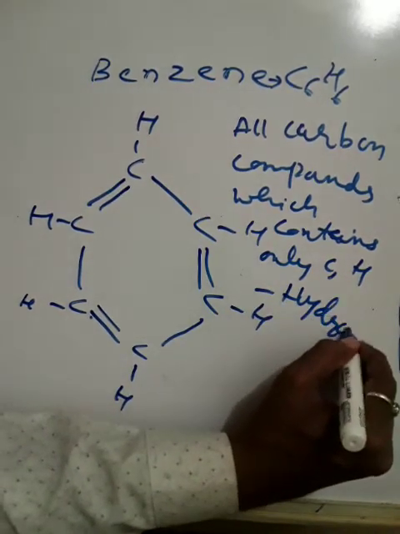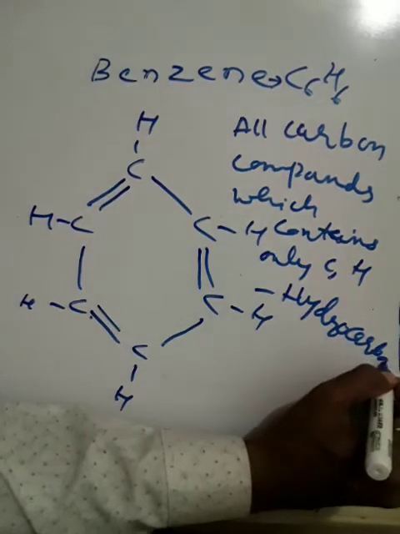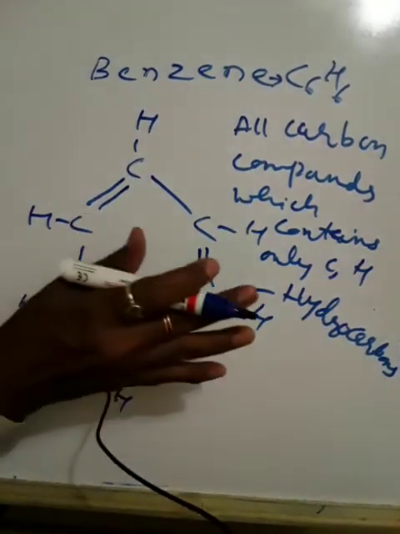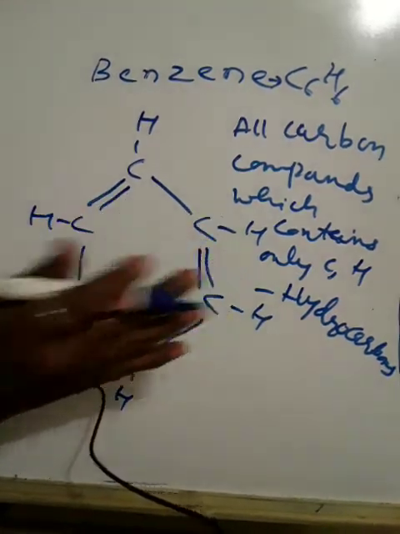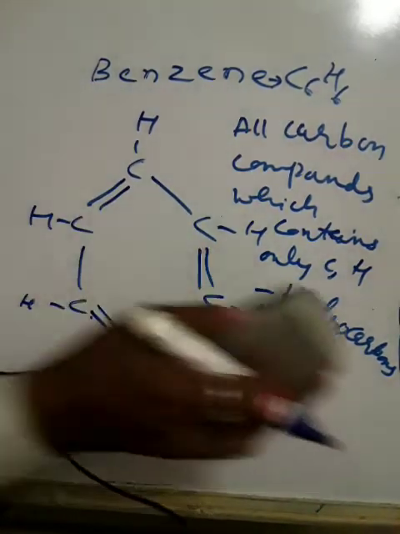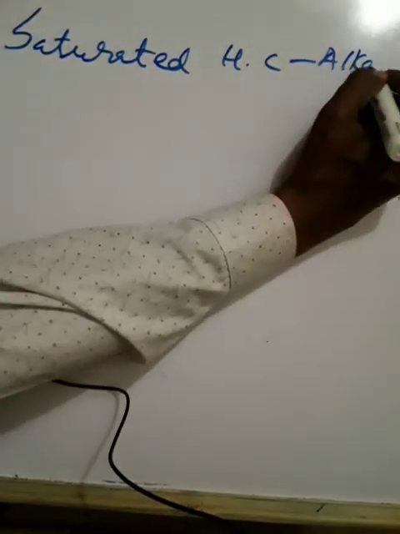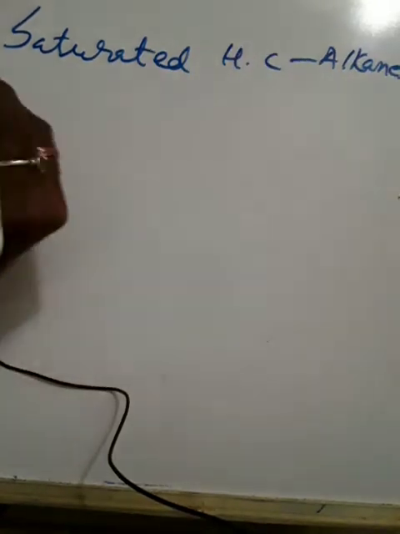They are called hydrocarbons because they are made up of only hydrogen and carbon. Among these, saturated hydrocarbons are called alkanes.